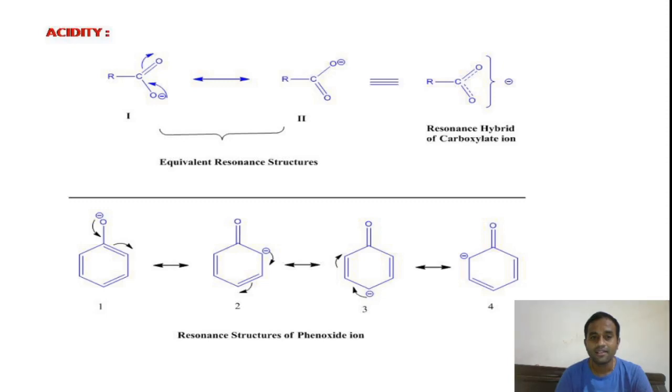That means in the resonance structure, the negative charge on the more electronegative atom like oxygen, nitrogen, sulfur is more stable than the resonance structures in which the positive charge is on the more electronegative atoms. This is the fifth rule. Coming to the sixth rule, a minus charge on the less electronegative atoms like carbon is less stable, right? These are the rules for deciding the stability of the resonance structures.